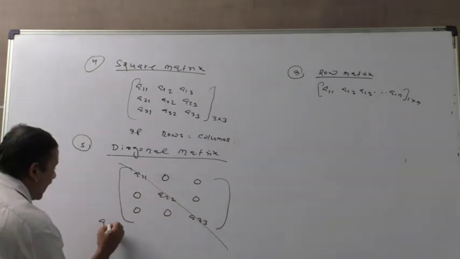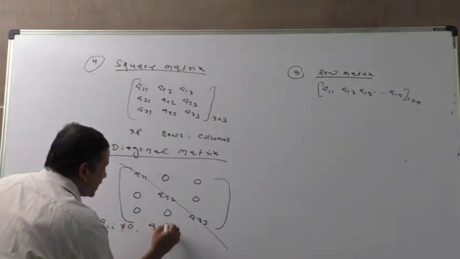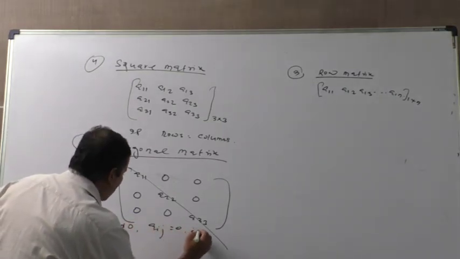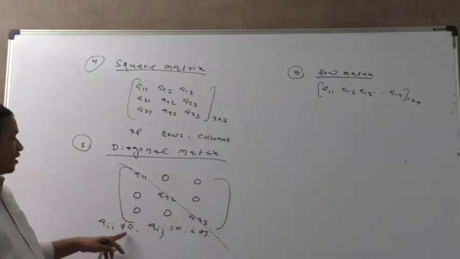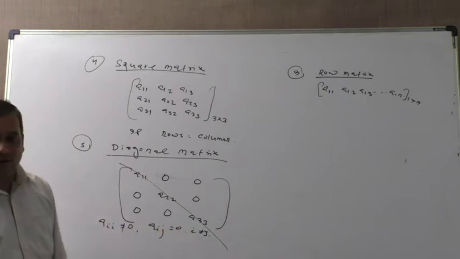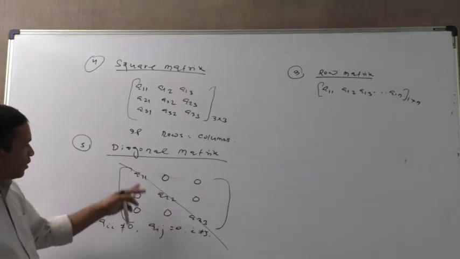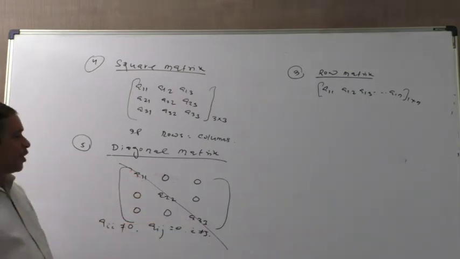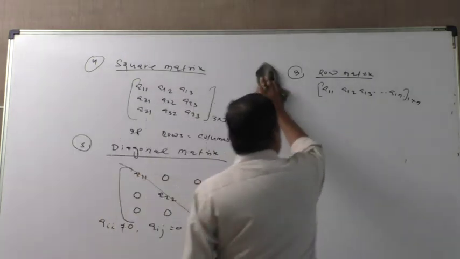That is Aii not equal to 0, but Aij is equal to 0 for i not equal to j. That means other entries are 0, but the diagonal elements are not 0. Then that is called the diagonal matrix.